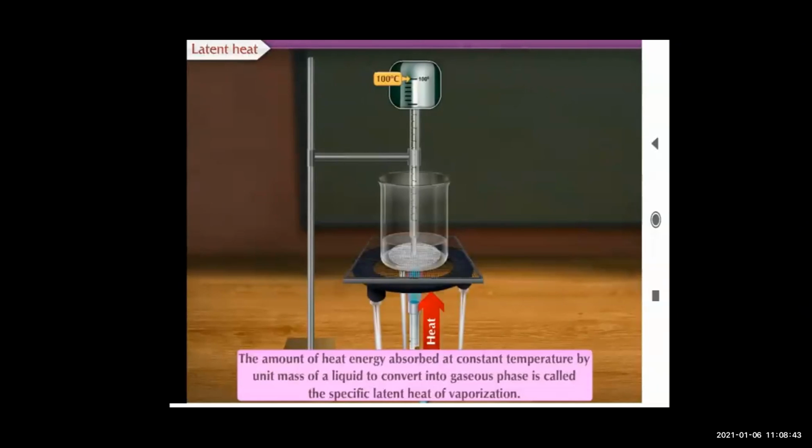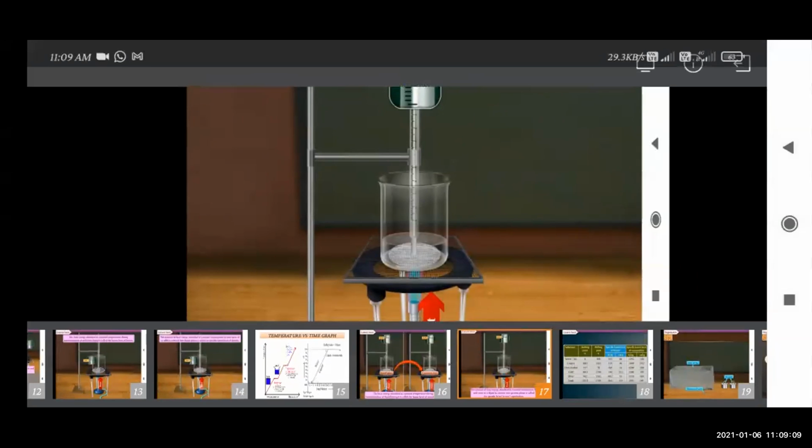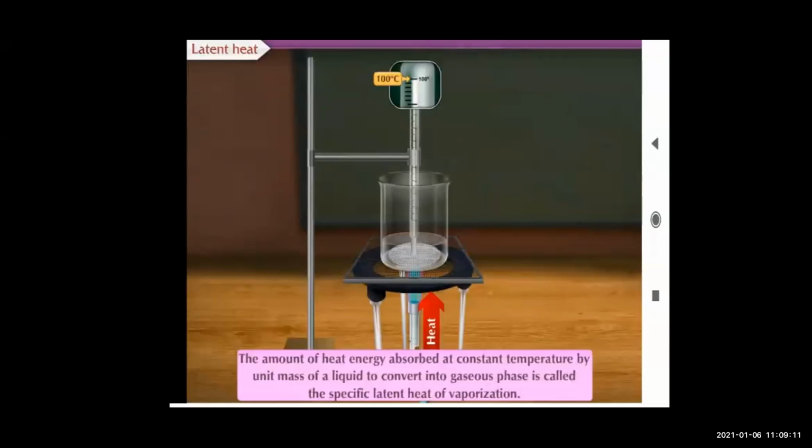And similarly, lead, the melting point is 327.5 and the boiling point is 1749 degrees Celsius. Along with that, the specific latent heat of fusion and the specific latent heat of vaporization values are also given in both kilojoule per kilogram and calorie per gram. So you can go through that table. Right. Now we'll move on to the next point, regelation.